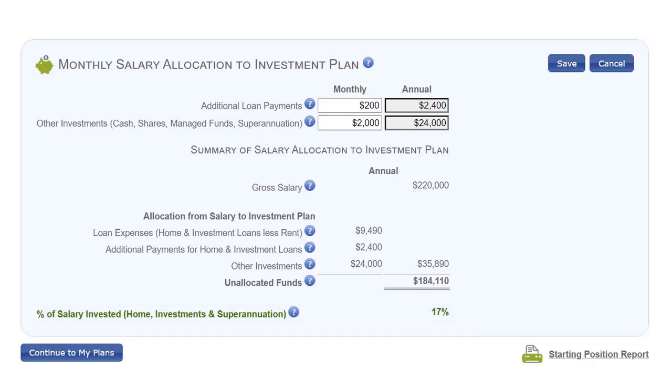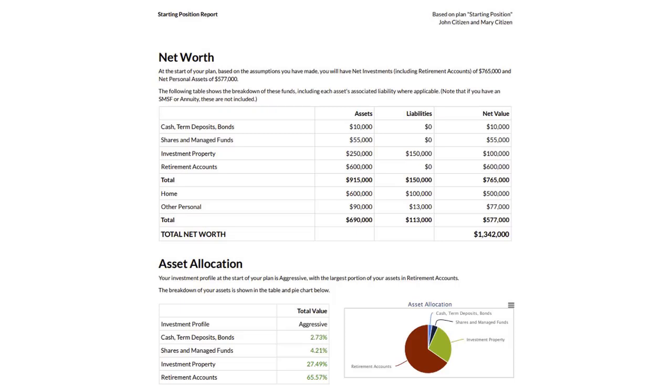Once all this information is completed, you can create the starting position report. It is important that you generate this report so that you can check that you have entered all the information in the correct area. This report is very important and is a document you may wish to share with your financial advisor, accountant, lender or mortgage broker. This 4-page report gives you a summary of your current financial position. Let's review each page of the report.